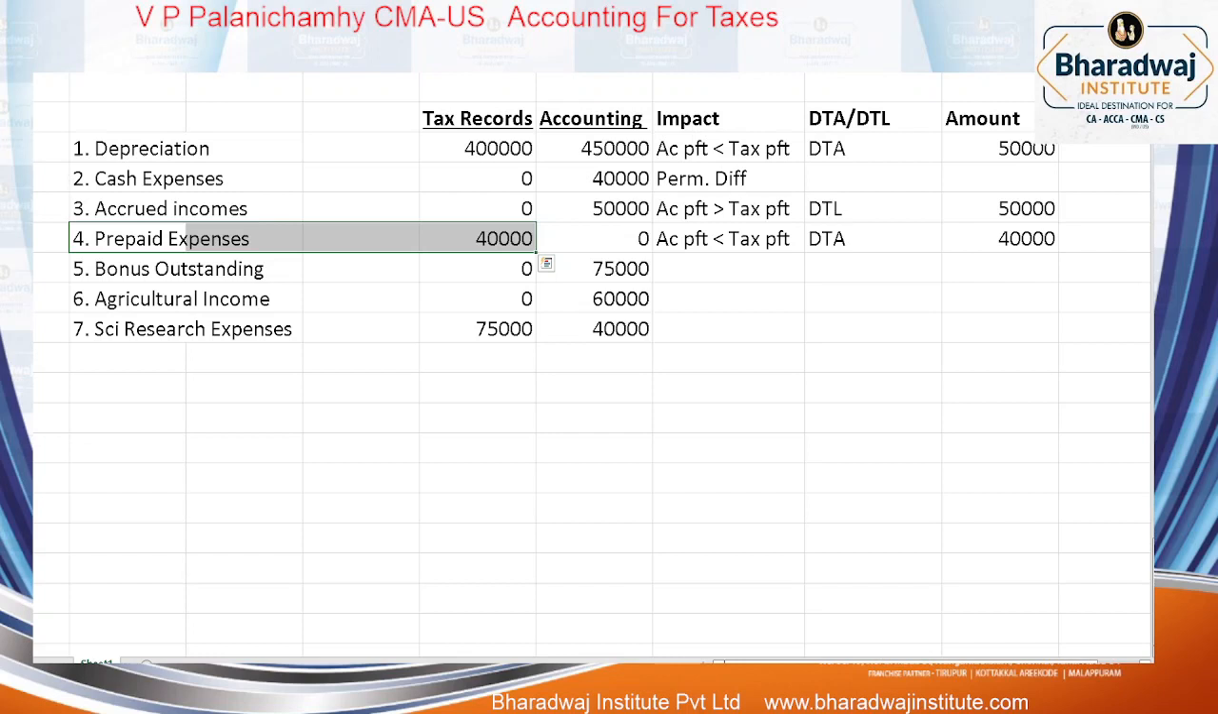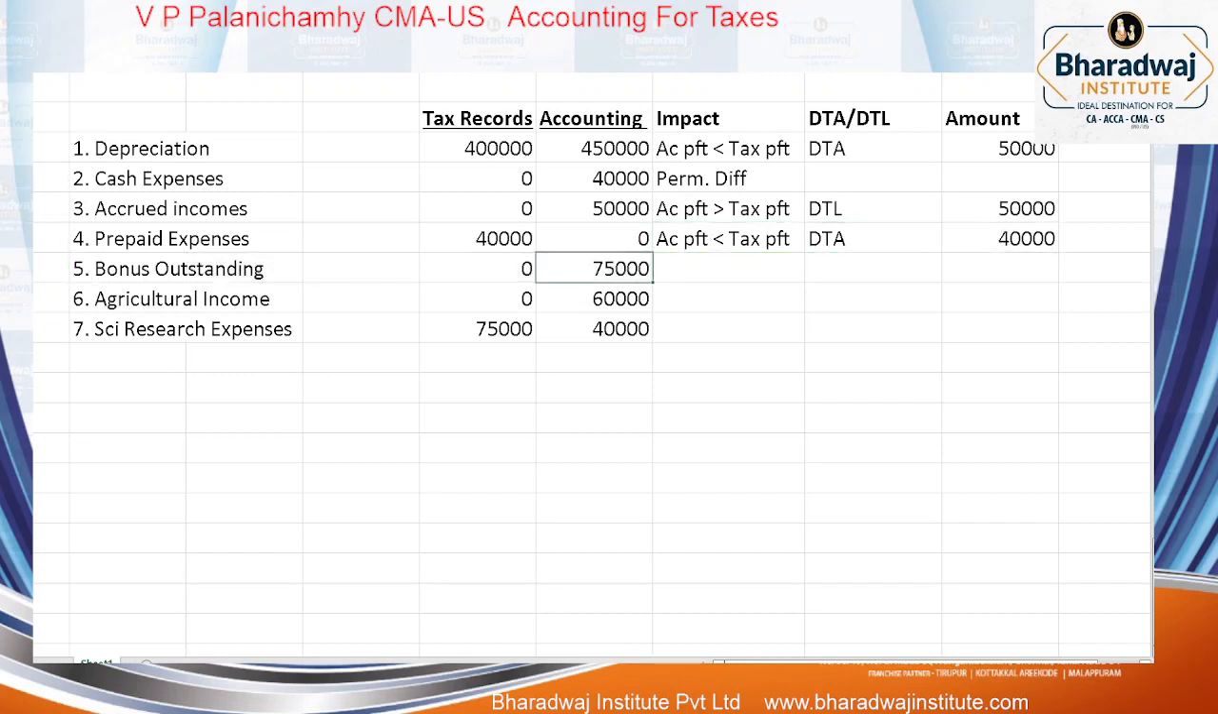Salary: add prepaid or minus prepaid? Minus prepaid, which means that amount of expense is not charged. Where is it not charged? In tax, it is not charged in the P&L account. When an expense is not charged, what will there be? Profit. Profit will be more in the tax record than in the accounting record. You can say accounting profit will be less than tax profit, or tax profit is more than accounting profit. It's the same meaning. 40,000.